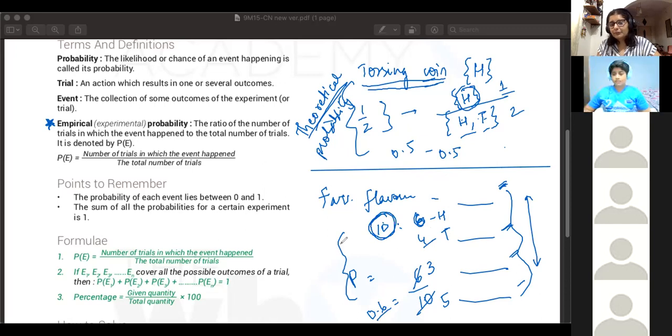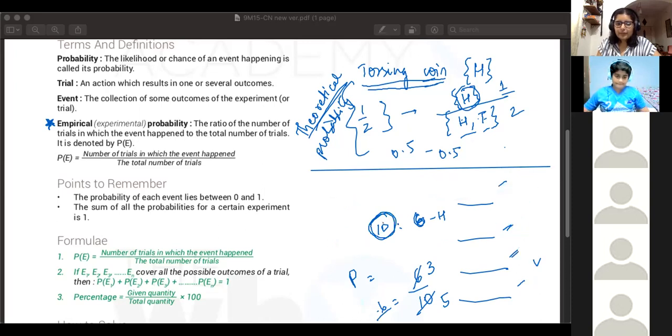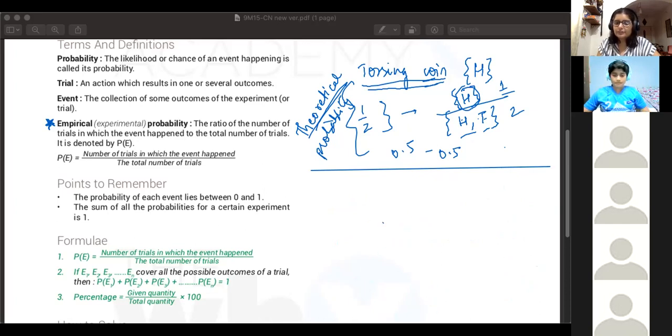So the relation between experimental probability and theoretical probability is this. In experimental probability, you're actually doing the experiment n number of times, right? 10 times, 100 times, 1,000 times. When you do it 10 times, let's say you're getting 6 heads and 4 tails.